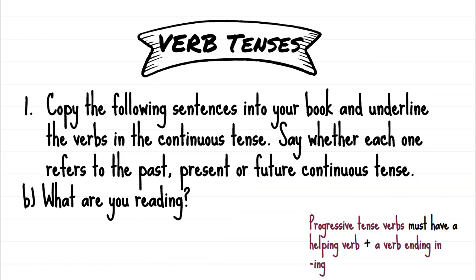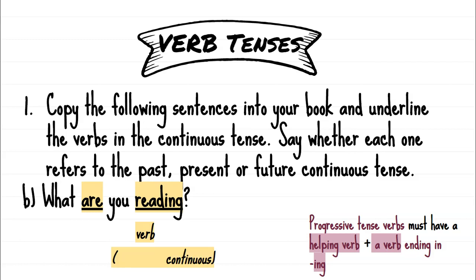What are you reading? Now there's a trick here. I wonder who's got this trick. All right, there are our verbs, are reading. There is our helping verb, are. We have our main verb, read, and ing. So together they make our verb. Now we know that it's in the continuous tense because of that ing and the helping verb.